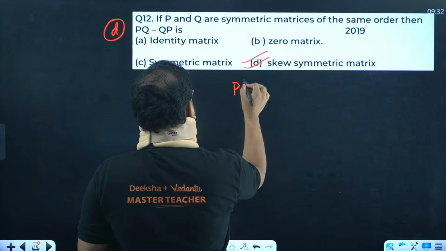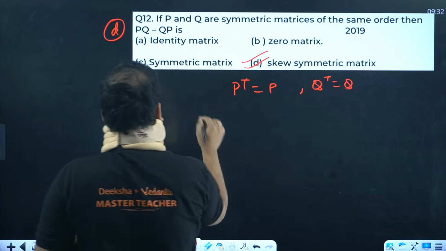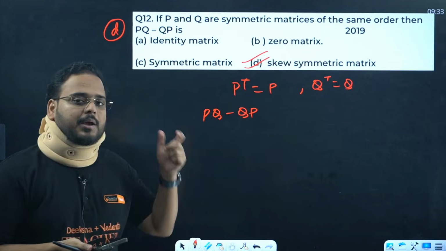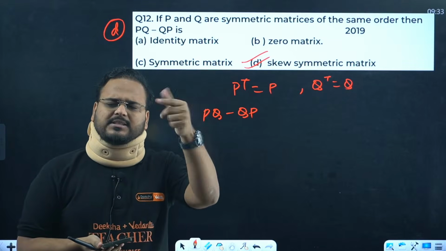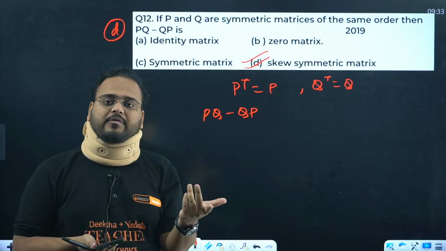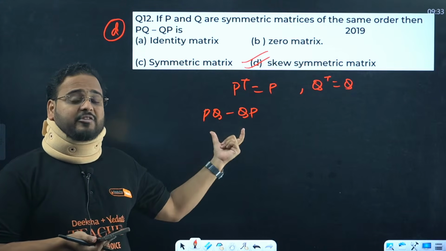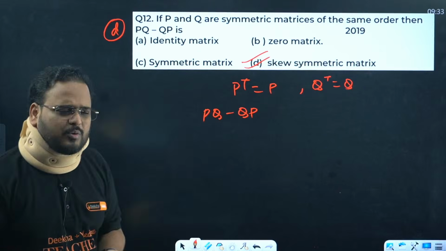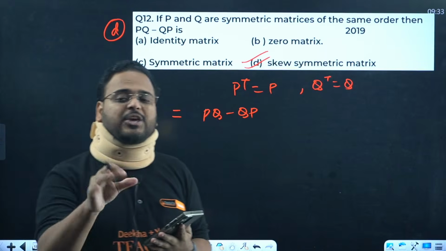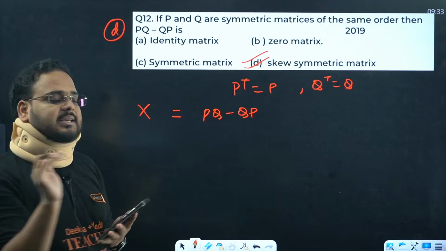When I say symmetric, it means P transpose is P and Q transpose is Q. What are they asking us? PQ minus QP. Product of two matrices is a matrix. Multiply P and Q, the result is a matrix. Q and P also a matrix. So PQ is a matrix, QP is a matrix. Take the difference, and the result is also a matrix. So let me assume that result matrix to be matrix X.